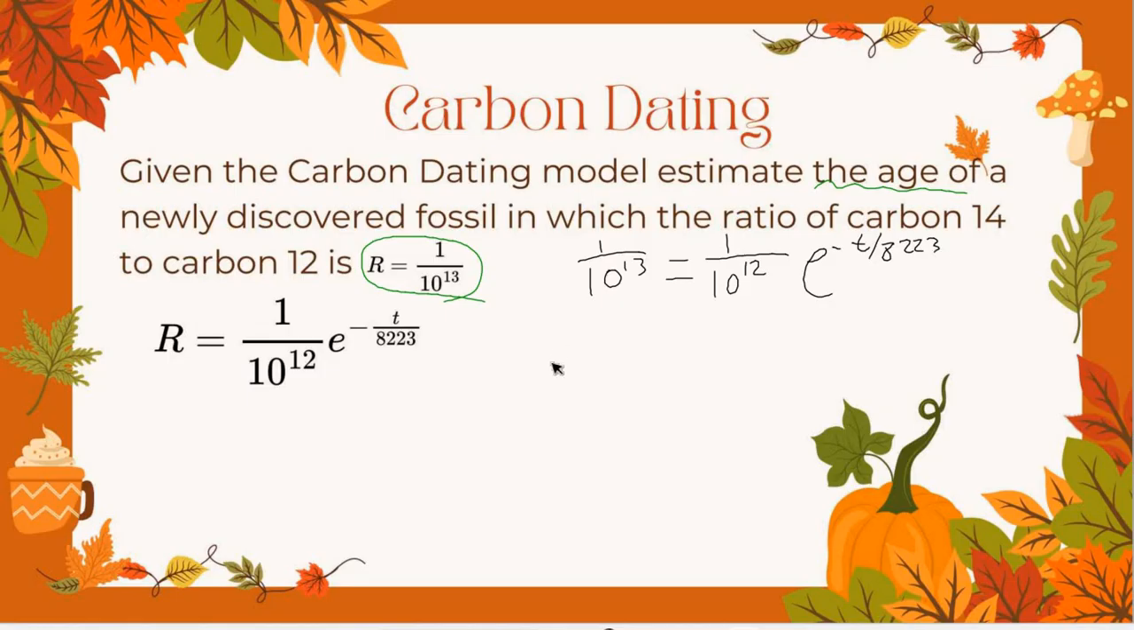Multiply by 10 to the 12, right? Or in other words, you're dividing by 1 over 10 to the 12, which is the same thing as just multiplying by 10 to the 12. Now, if I have 12 tens on top and 13 tens on bottom, how many tens do we have?